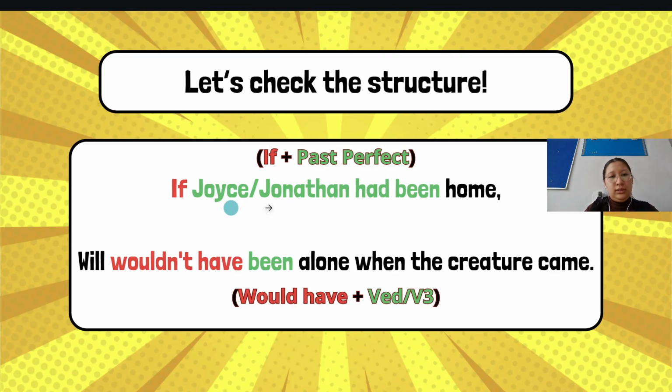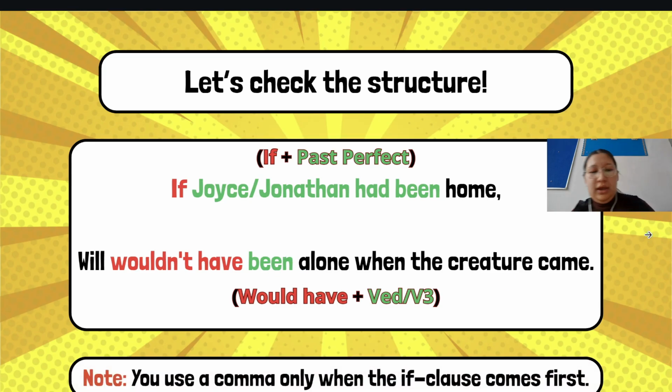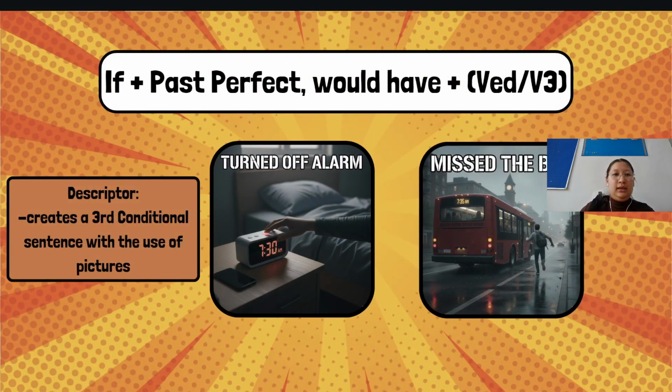If Joyce and Jonathan had been home, Will could have, in the negative form, plus participle of the verb. All right. Also, you have to note that you use a comma with the if clause only when the if clause comes first. So as you can see, the if clause is coming first. That's why we put the comma. Great. So now it's your turn. Look at the pictures and create third conditional sentences.